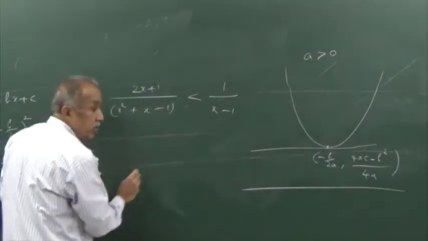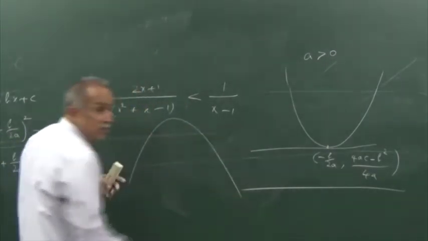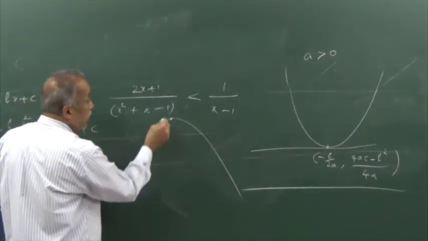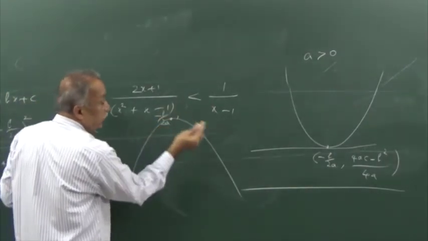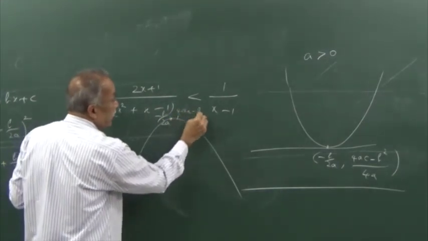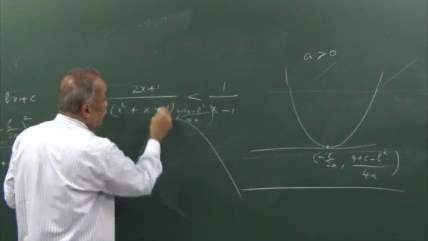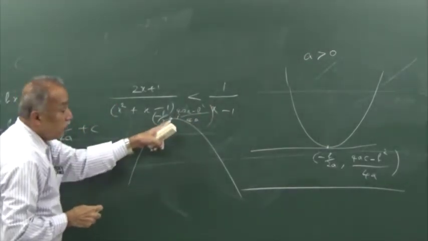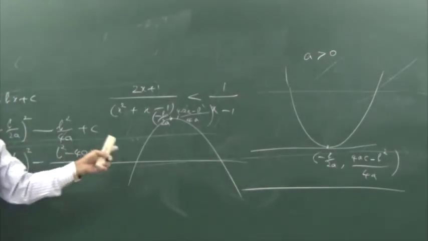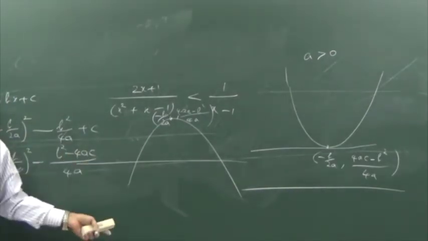When a is negative, the shape of the parabola will be like this, with x coordinate of this point minus b by 2a and y coordinate as before, the same thing, 4ac minus b square divided by 4a. This y coordinate positive means the x-axis is somewhere here. The expression is partly positive, partly negative.